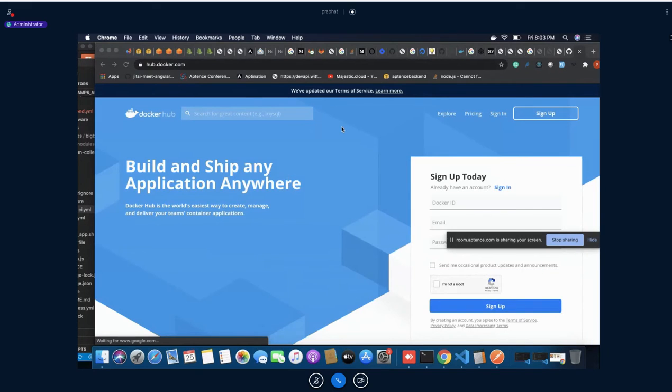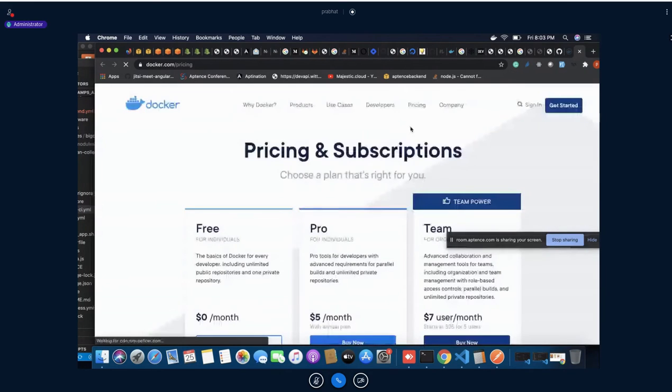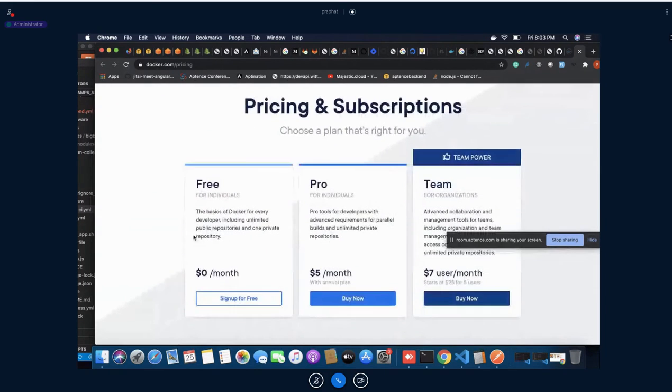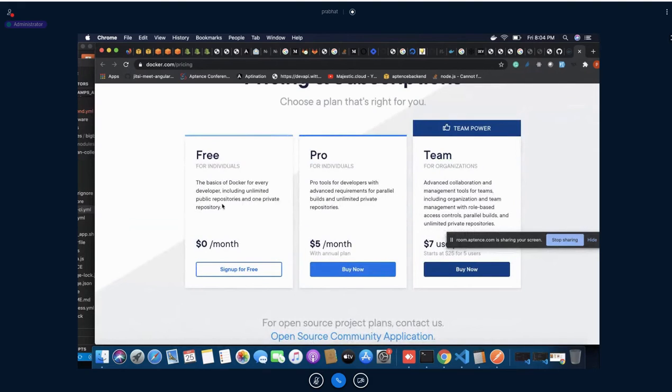If you see this, there is a pricing option available. They are providing one private repo and unlimited public repos. In that case, you don't have to pay any additional amount.